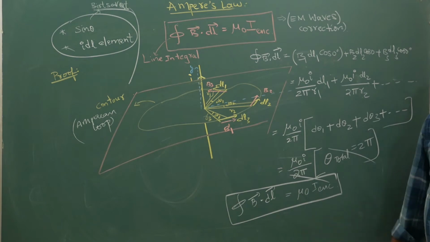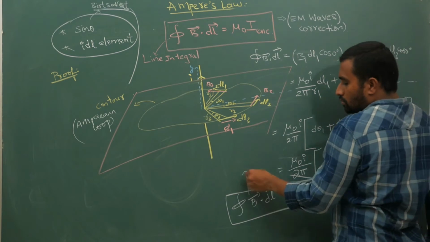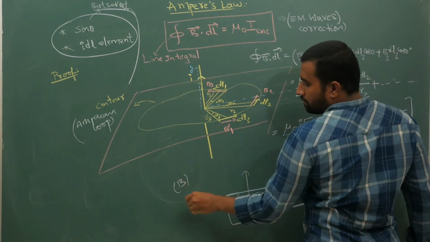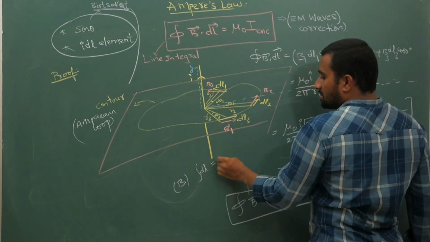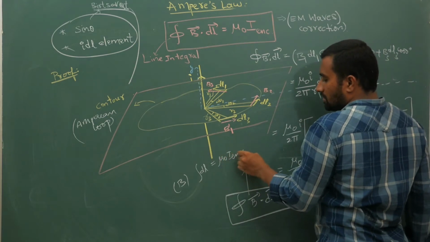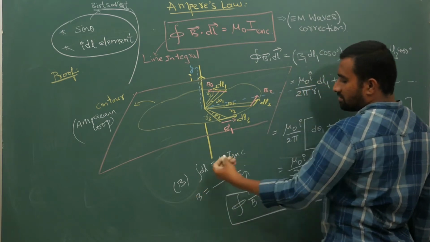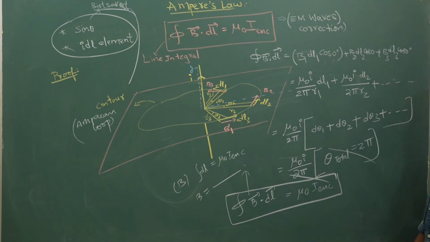Now what is the advantage? If you manage to choose a proper Amperian loop, B times integral dl is equal to mu naught into I enclosed. From here you get the value of B. That is the advantage of doing this. So we will try to understand Ampere's law. Now let us start with the final conclusion. For different configurations, we will then try to calculate the magnetic field.